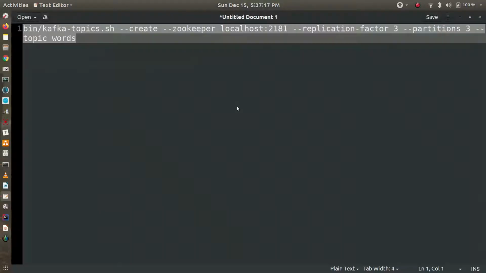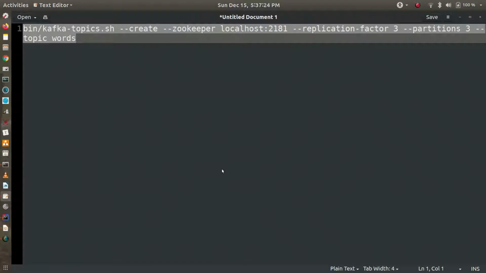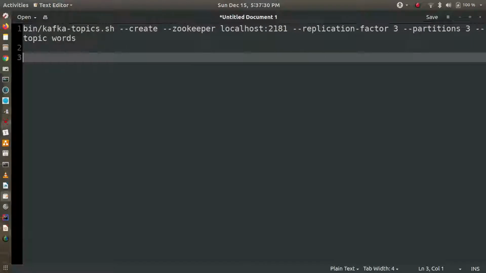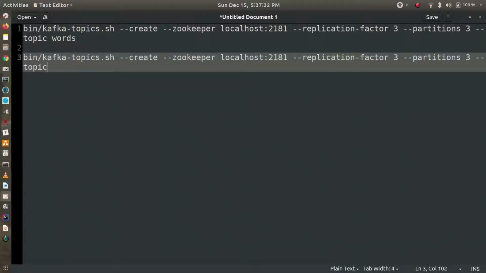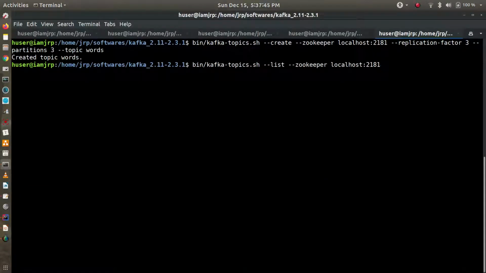Okay, and also you can see, we can list the topics. So you don't need this one. Let's list all the topics present. So you can see words is there, and previously we created words 3. Okay, so this words is there.